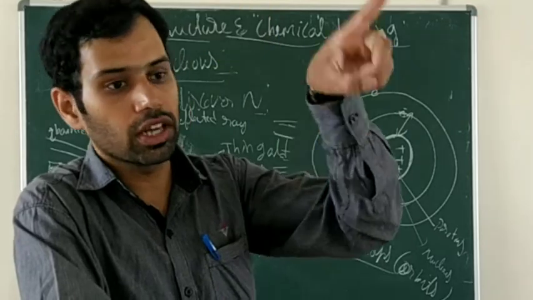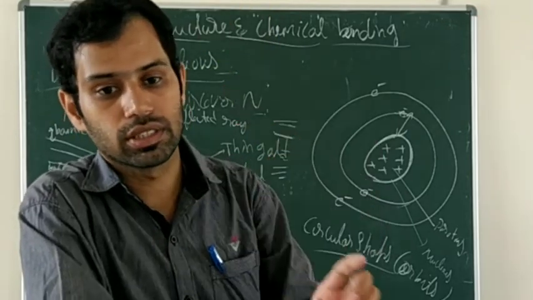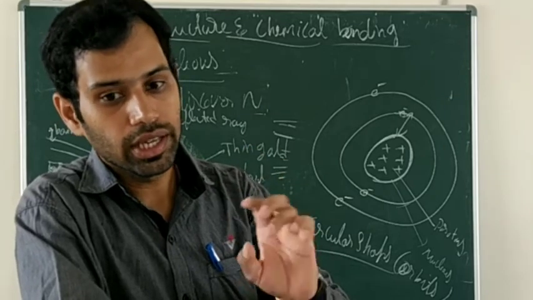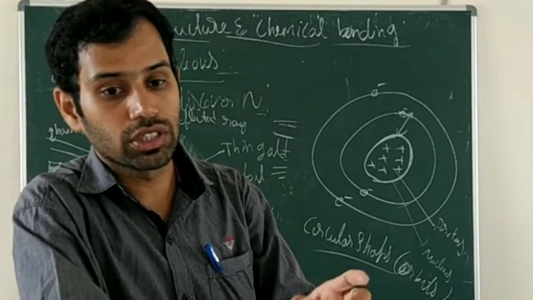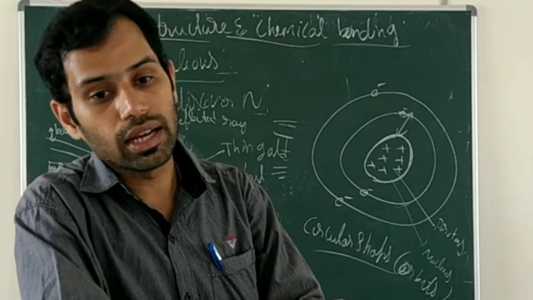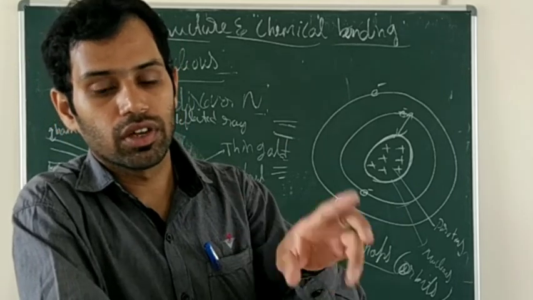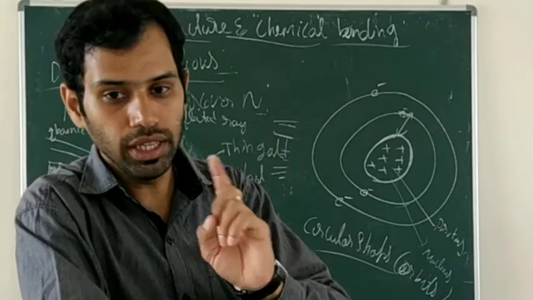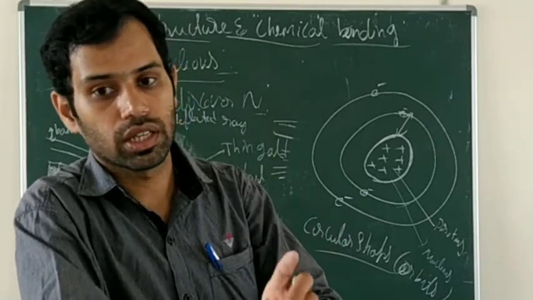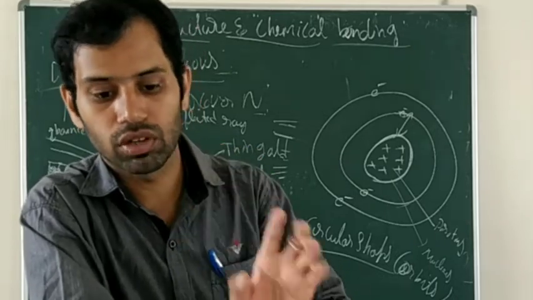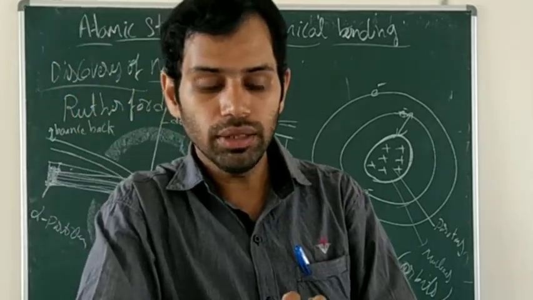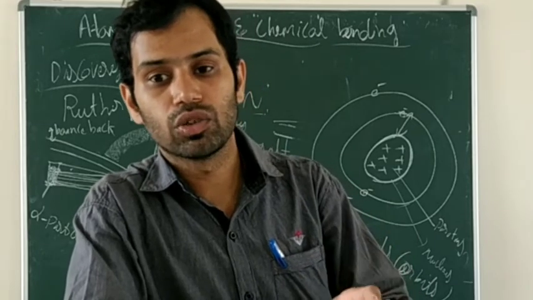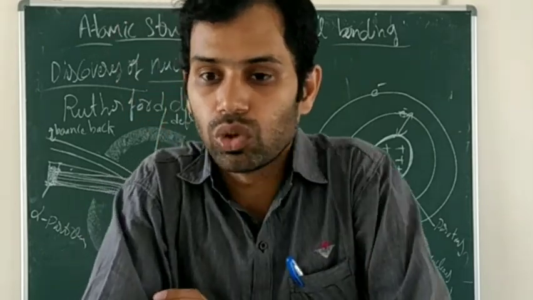Electrons are revolving in circular paths. The attraction between the negatively charged electrons and the positively charged nucleus is balanced by the centrifugal force possessed by the electron, because the electron revolves around the nucleus. And one more thing, Rutherford compared this atomic model to the solar system.